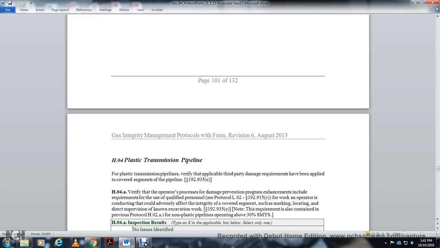HO4 plastic transmission pipe. With the plastic transmission pipe, verify the applicable third-party damage requirement has been applied with the cover of the segment pipeline for HO4A. Verify the operative process of the damage prevention program enhancement includes the requirements for the use of qualified personnel for working and operating with the conducting of the adversely affect the integrity of the covered segment, such as marking, locating, direct supervision, known with the excavation work.